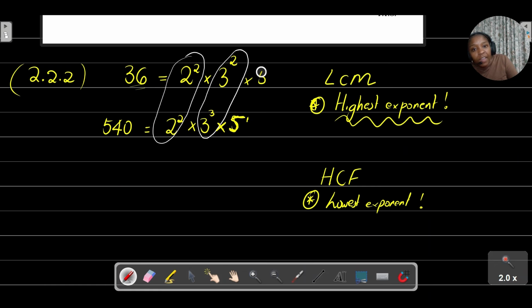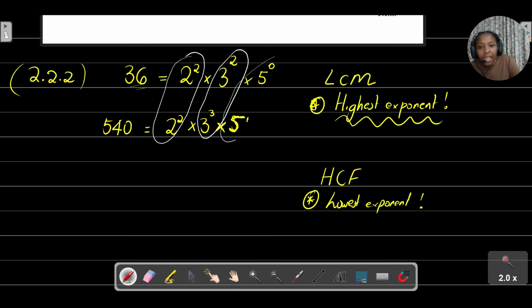Even if I say 5 to the power of 0, remember anything to the power of 0 is equal to 1. So that's the same as just saying 2 to the power of 2 times 3 to the power of 2 times 1. I haven't really changed that. So I'm also going to circle that.